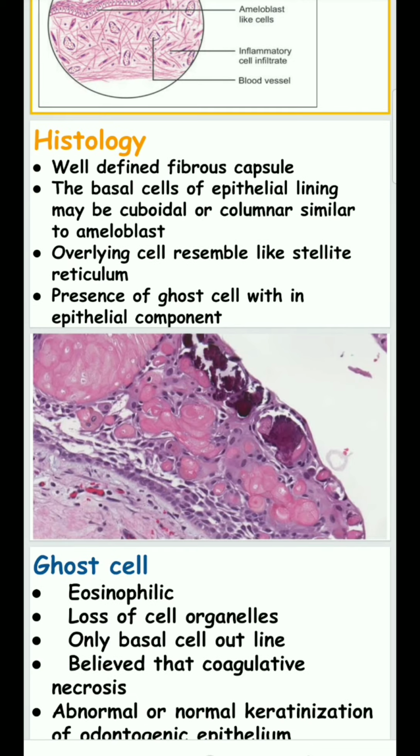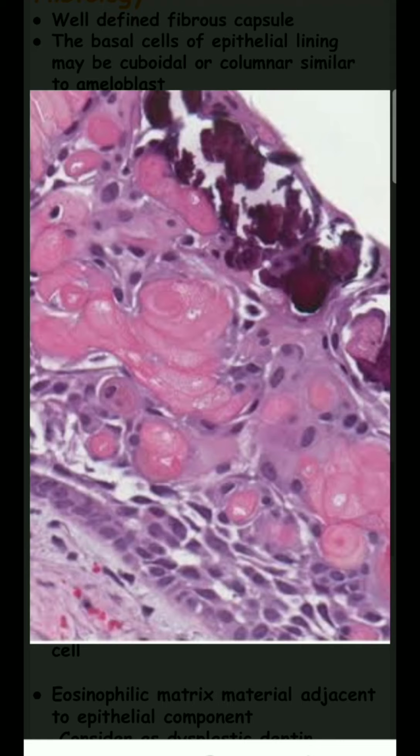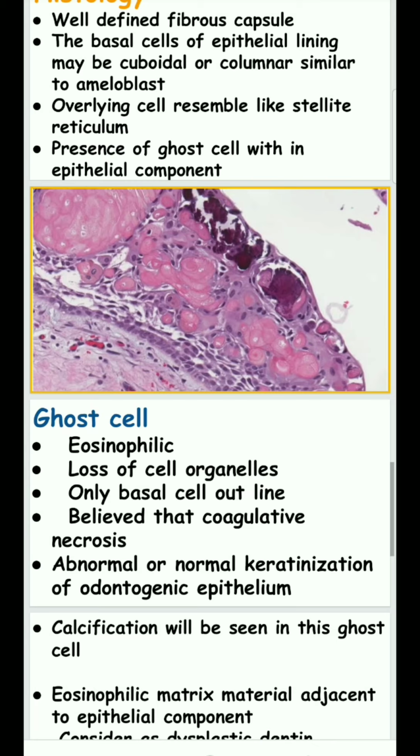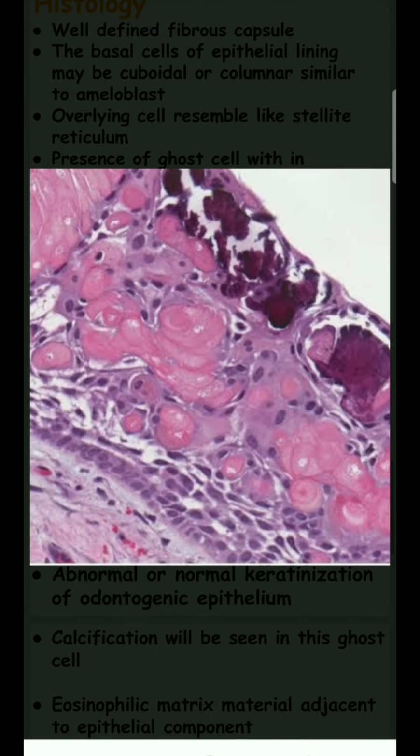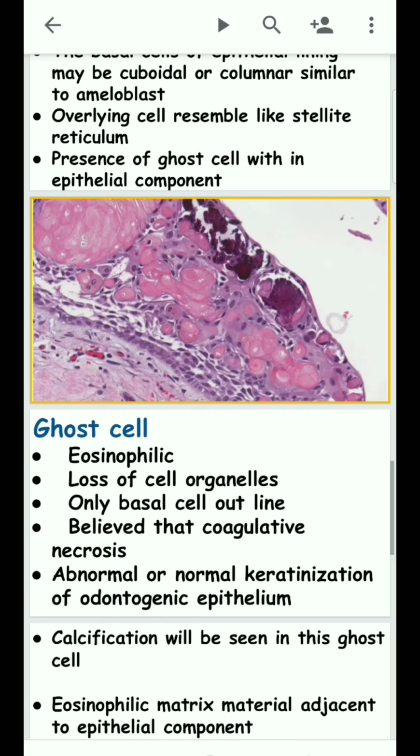What are ghost cells? Ghost cells are eosinophilic and lack organelles, and they are believed to result from coagulative necrosis, along with abnormal or normal keratinization of the odontogenic epithelium. Calcification will be seen in the ghost cells, and this calcification leads to the radiopaque appearance.